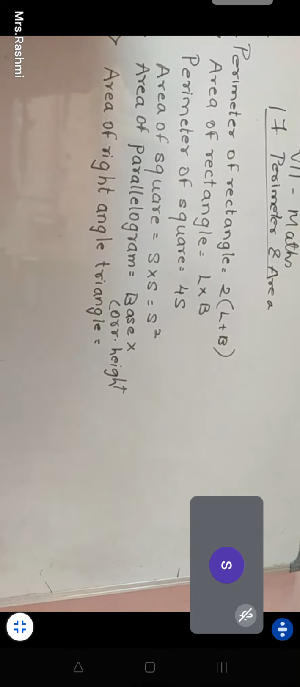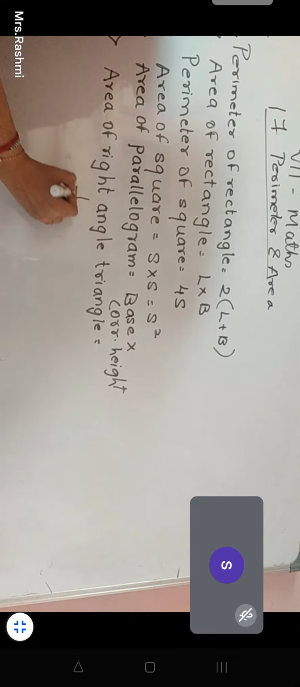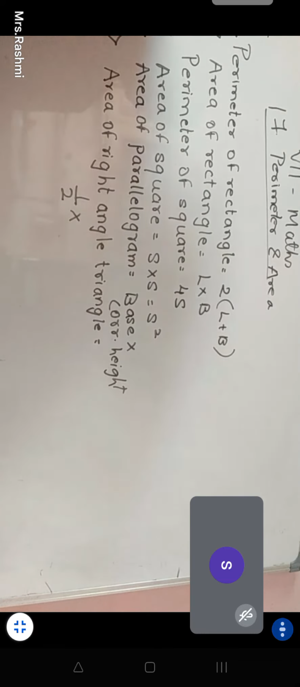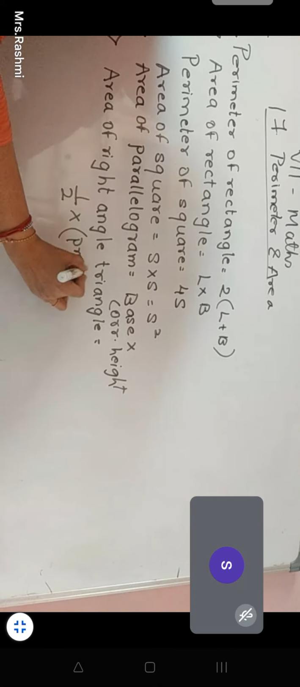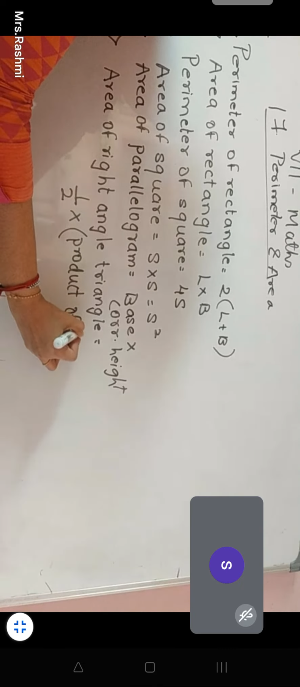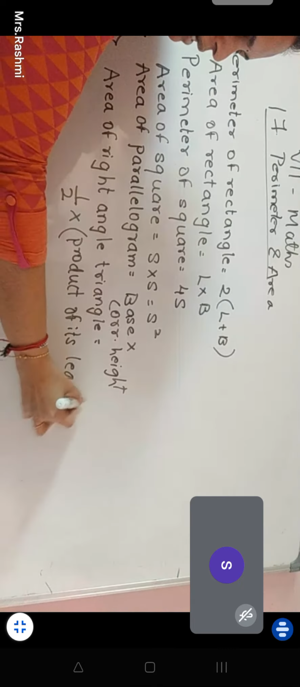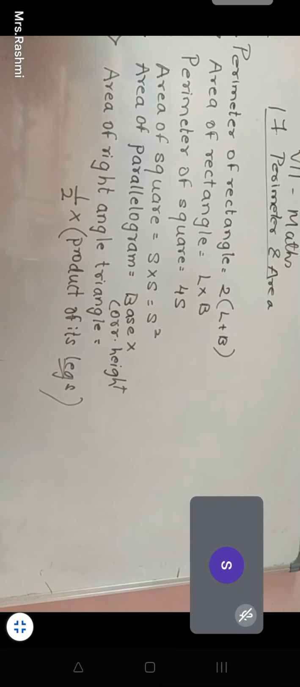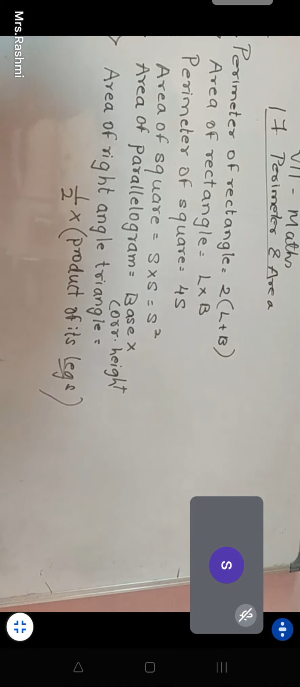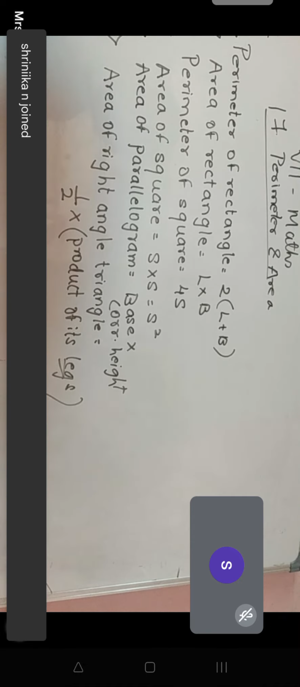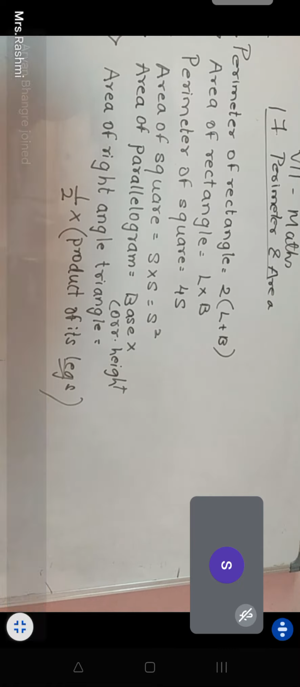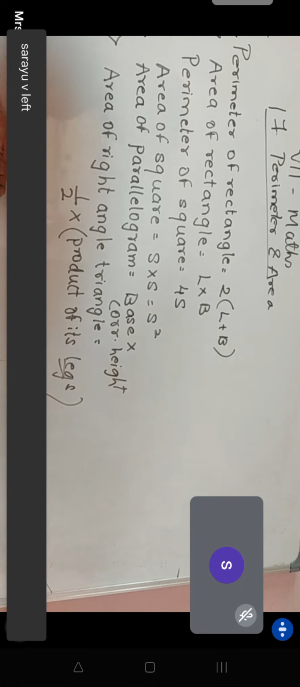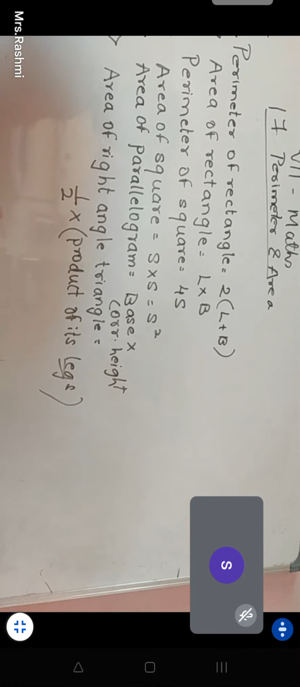We have already one formula, apart from that, half into product of its legs. Now what do you mean by its length? This is also sides in your textbook, but understand that it is nothing but the height and the base. Base and the height, that is what we will be seeing here. When I'm saying product of its legs, it will be base into height.